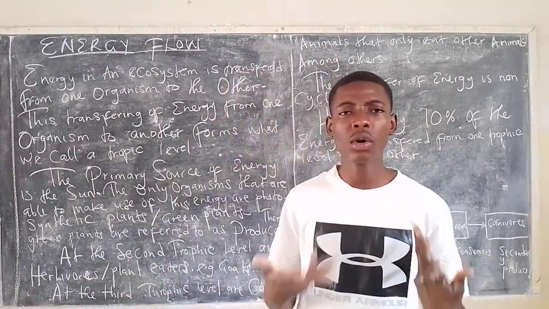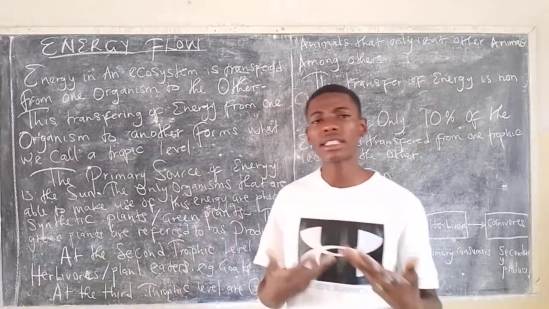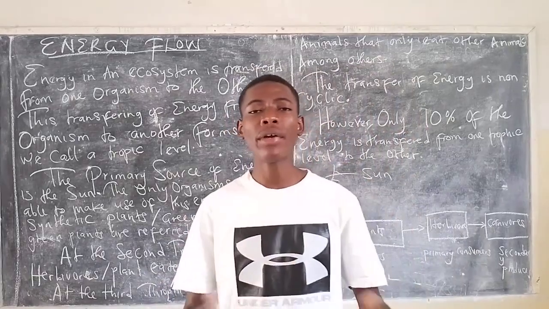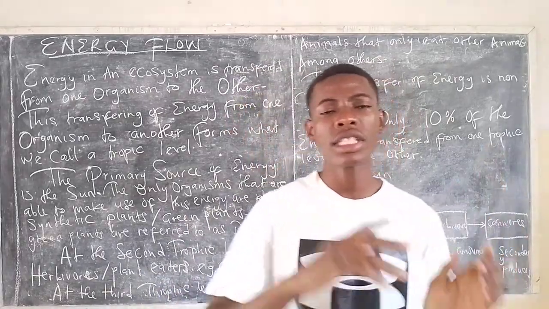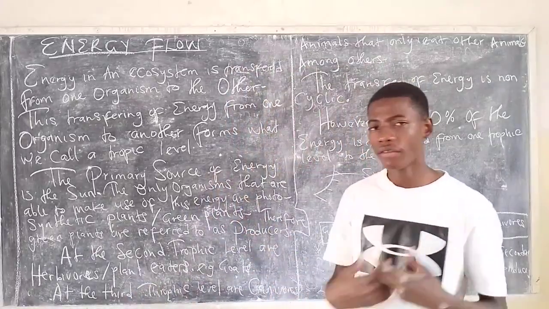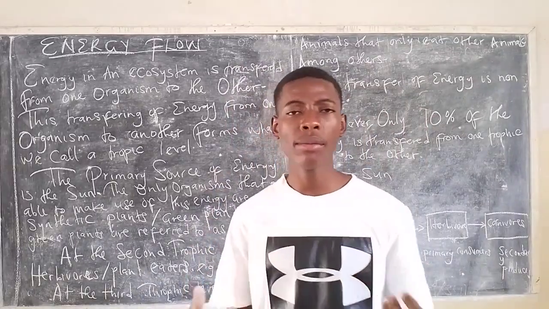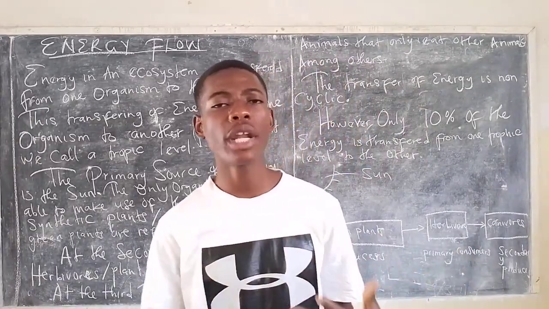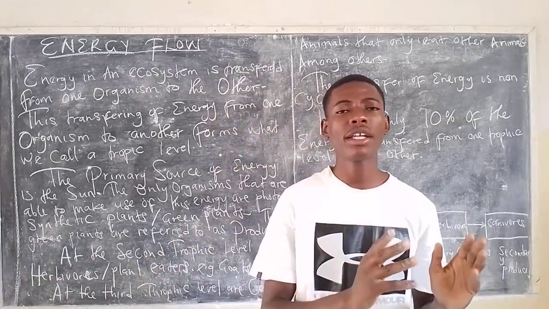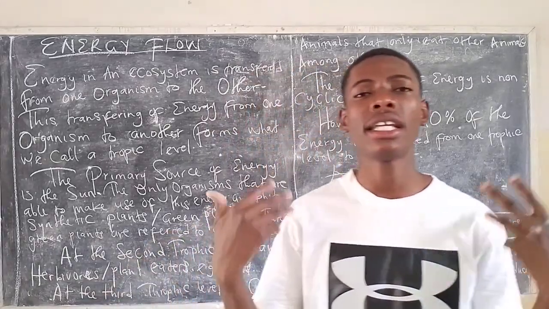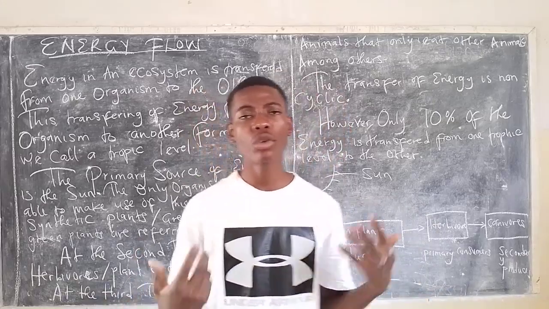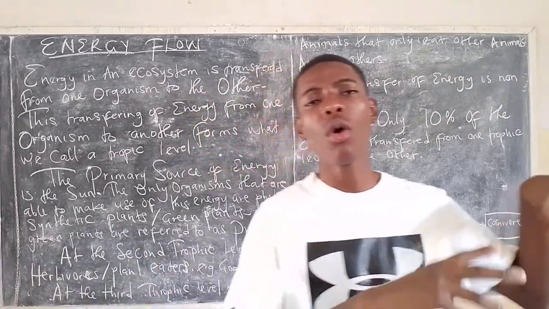The other term used for the ones that occupy the second trophic level is the primary consumers, because they are the first eaters. They are the ones that eat plants. Then the third one, the carnivores, are simply animals that feed on other animals. For example, this trophic level may be inhabited by the big cats, such as the tigers as well as the lions.